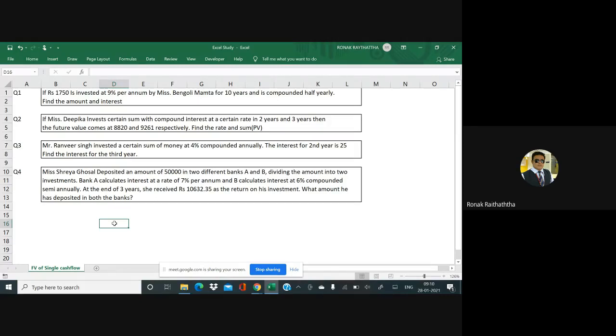If rupees 1750 is invested at 9 percentage by Miss Bengali Mamta, now I have used Miss intentionally, because she is single, for 10 years and is compounded half yearly, find the amount and interest.